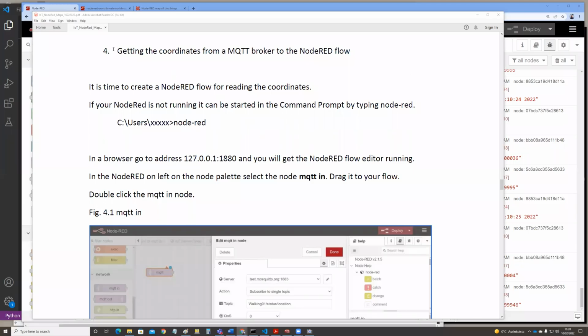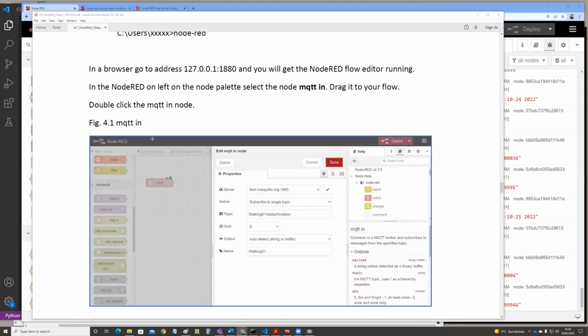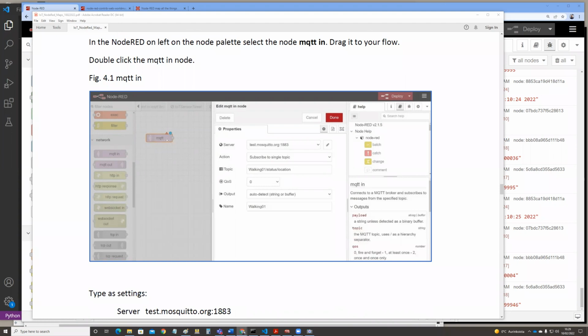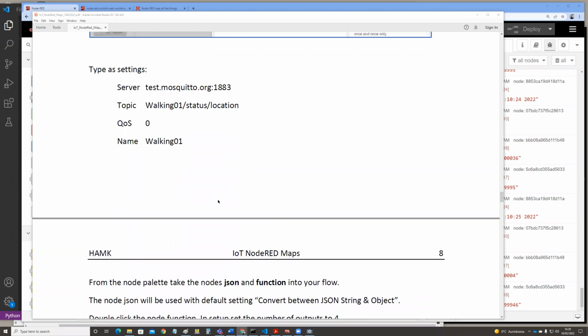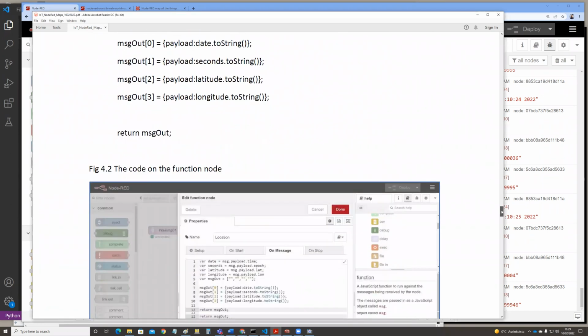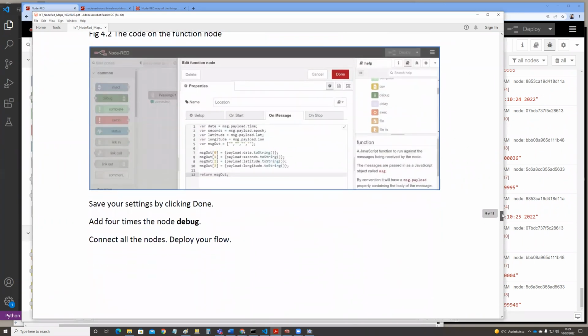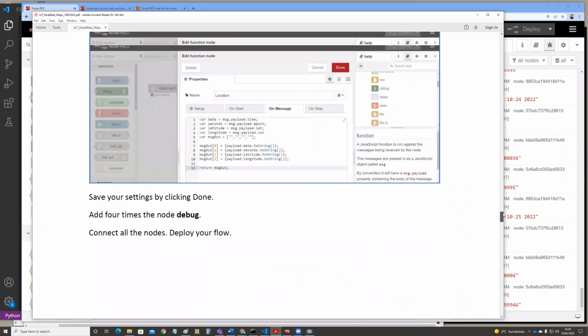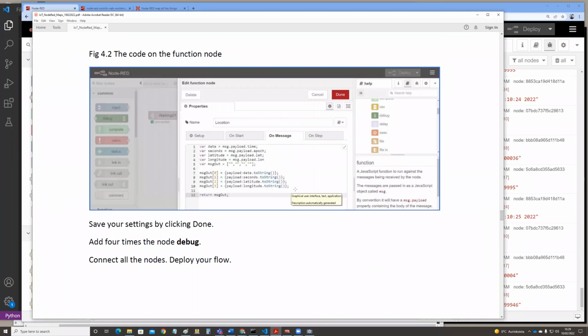Now we are that far that we are getting the coordinates from the MQTT broker to the NodeRED flow that we tested with adding there the MQTT client, defining the client, and then creating there also in our flow a function, which is like opening the payload we get from the MQTT subscription.